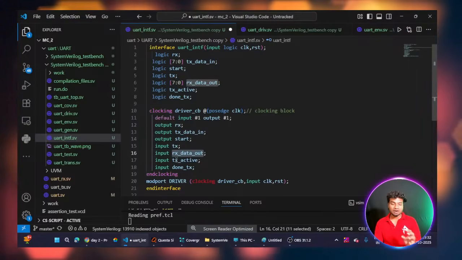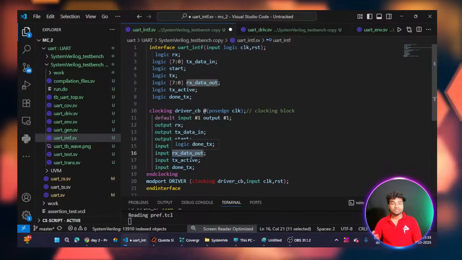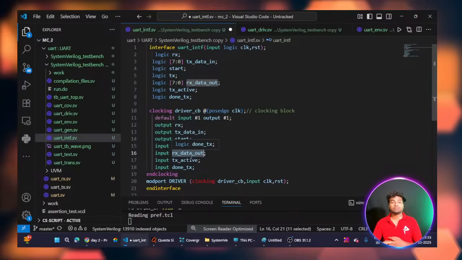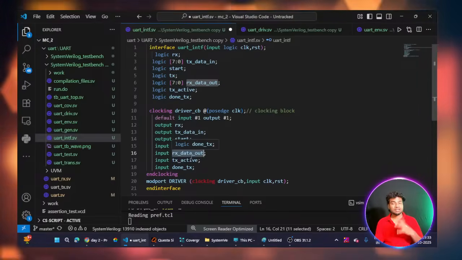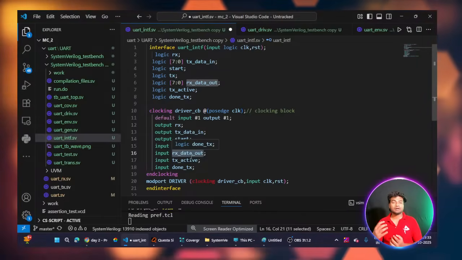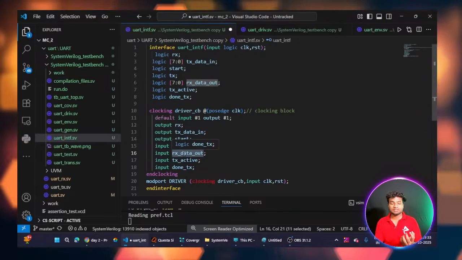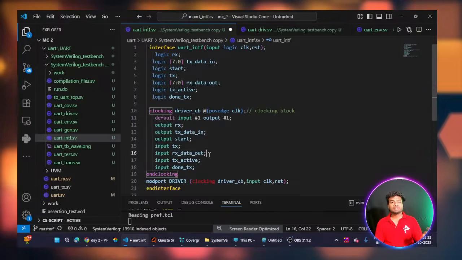Why? Because RX underscore data underscore out is the output signal of my receiver. I am receiving the output signal of my receiver and giving it as input to my test bench. In the test bench I have a scoreboard. In the scoreboard I am comparing the DUT output, and this signal is a DUT output, with the reference model.